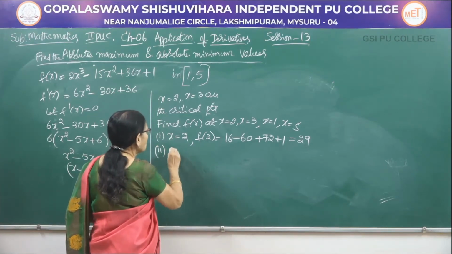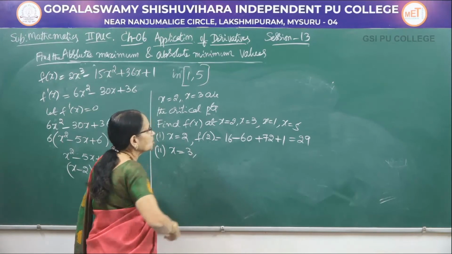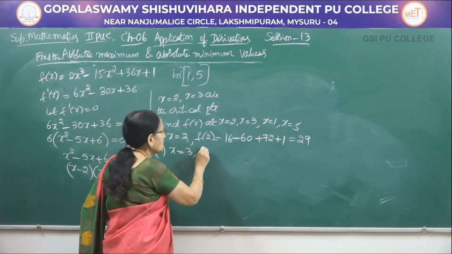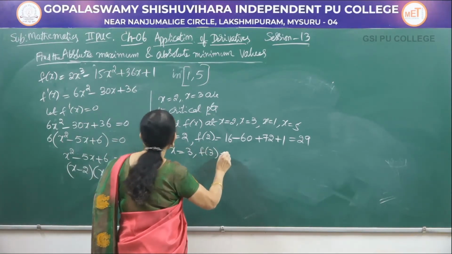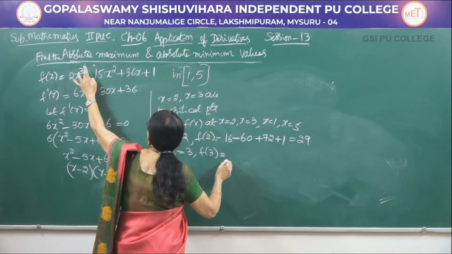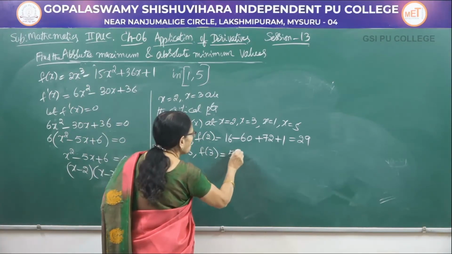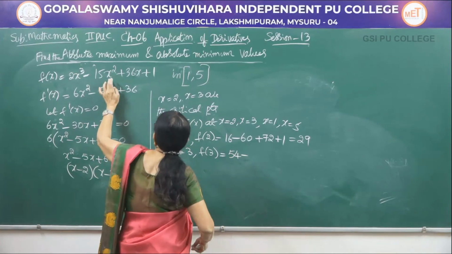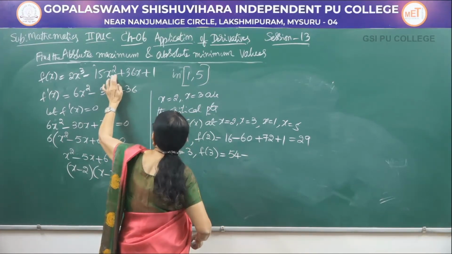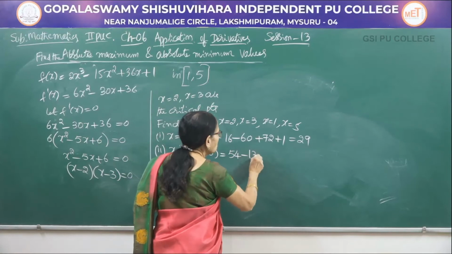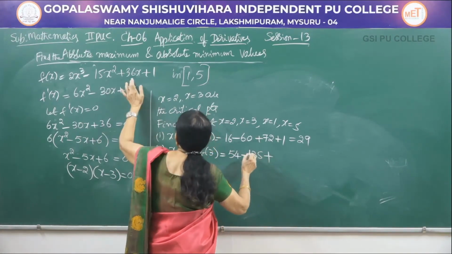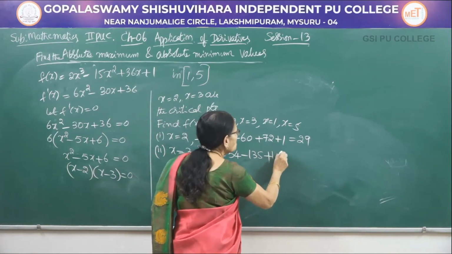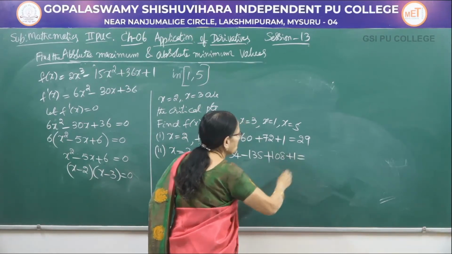Then, let me take the second value, x is equal to 3. Now, calculate f of 3. The same thing, 2 into 3 cube is 27 into 2, 54. Here, 3 square is 9, 15 9s are 135. 36 into 3, it is 108 plus 1.